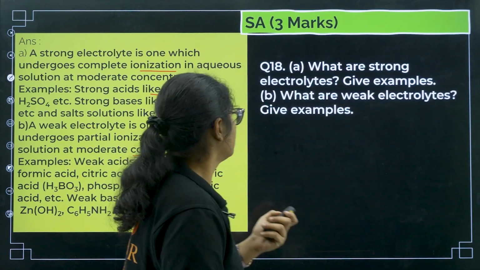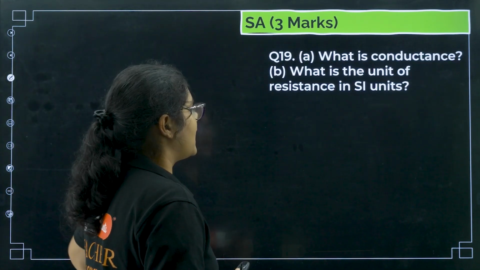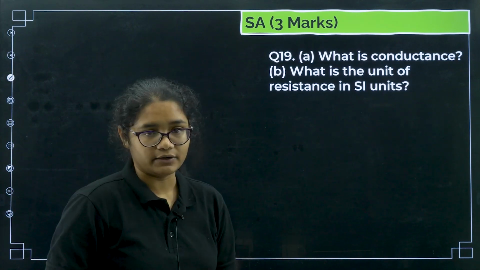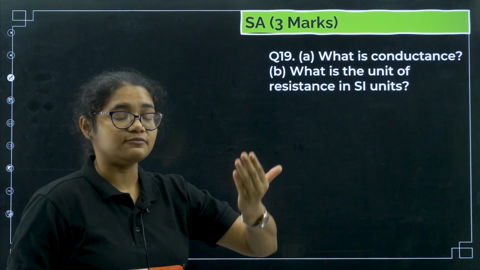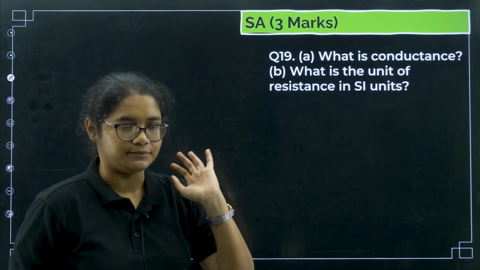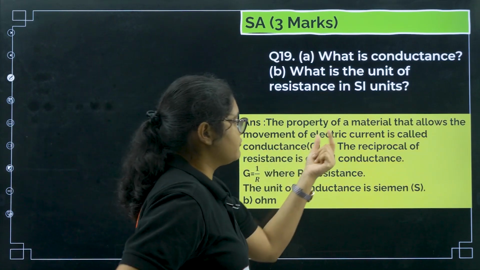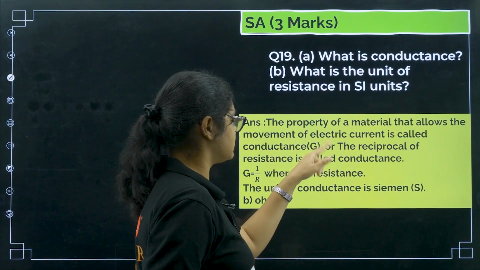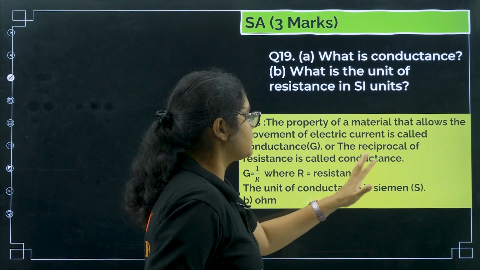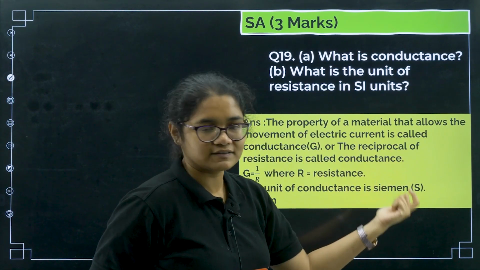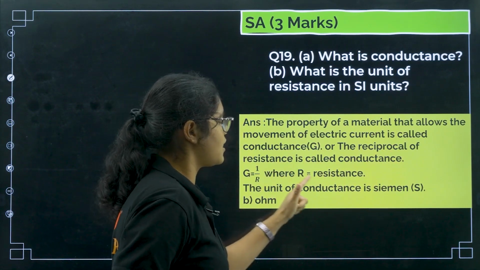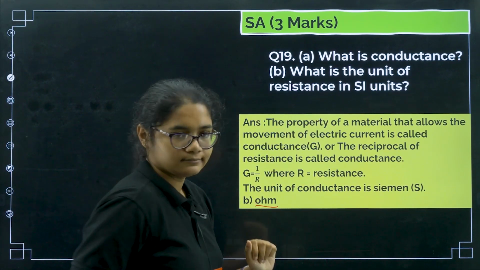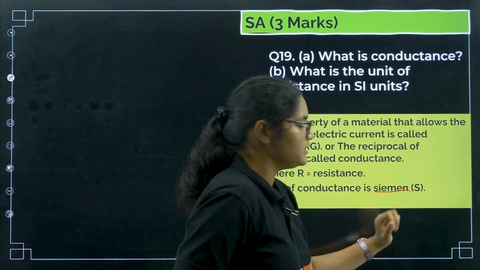Clear? Okay. Next, what is conductance and what is the unit of resistance in SI unit? Conductance, if you remember, is the inverse of resistance, denoted by G. The property of the material that allows the movement of electric current is called conductance. It is the reciprocal of resistance. So G is equal to 1 by R, where R is the resistance. SI unit of resistance is ohm. Unit of conductance is ohm inverse or Siemens.